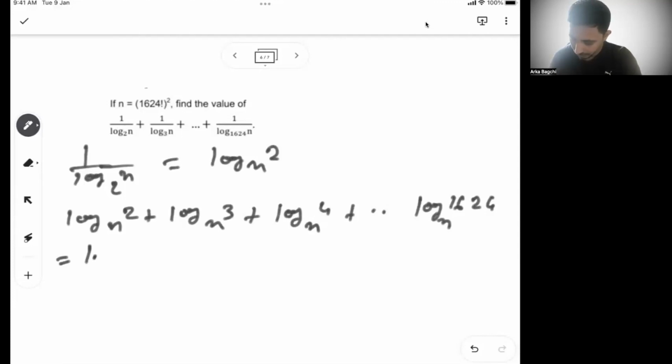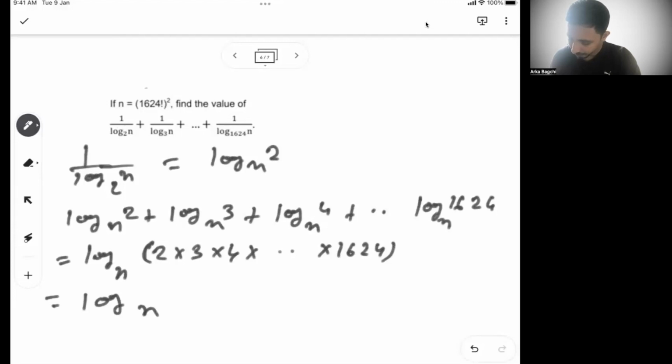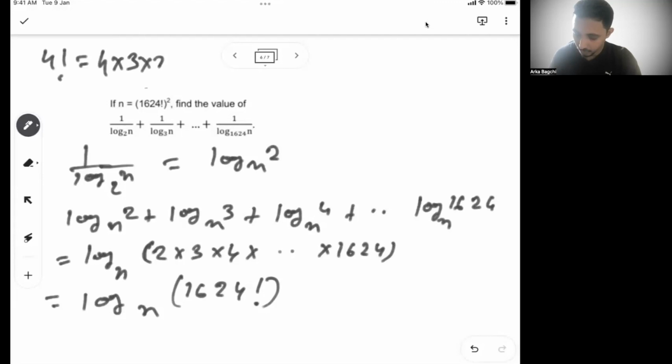So when all the bases are same, then I know log of n, this is 2 into 3 into 4 into ... into 1624. So can I say this is nothing but 1624 factorial? This is nothing but 1624 factorial. So if I say 4 factorial means what? 4 into 3 into 2 into 1.